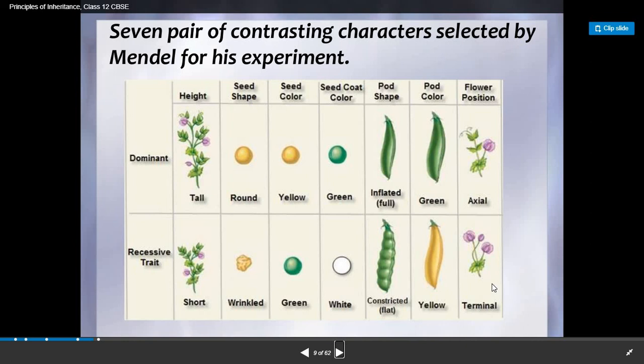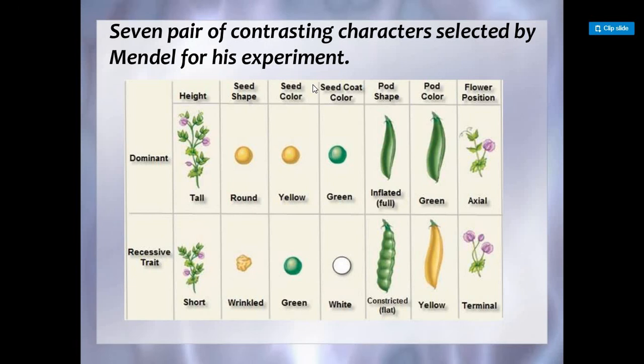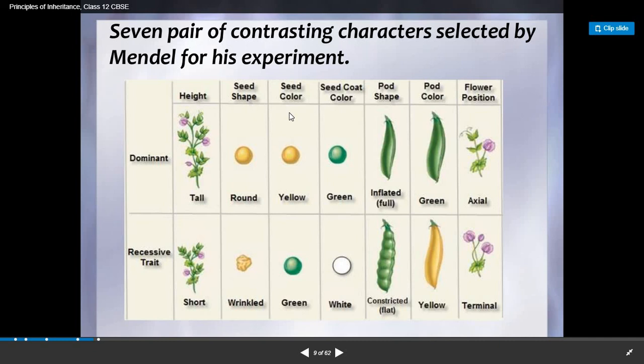Terminal means at the terminal end, while axial means somewhere in between. So these were the 7 different characters studied by Gregor John Mendel, considered the father of genetics, on the pea plant. I hope students up till this point you are clear about the topics we have seen in this session, the different terminology and the 7 characters studied by Mendel.